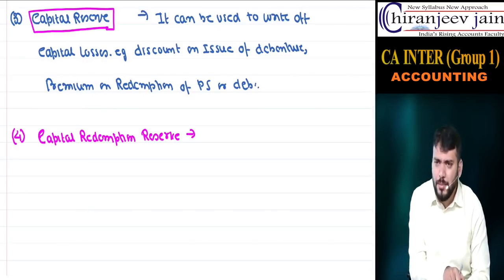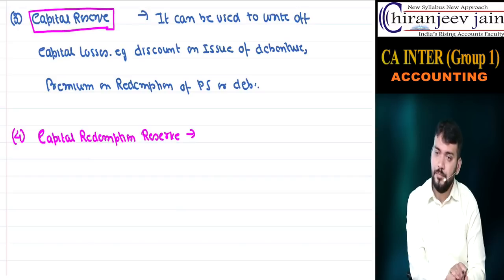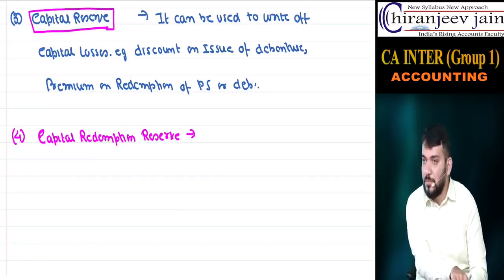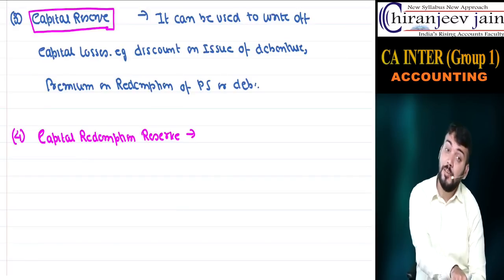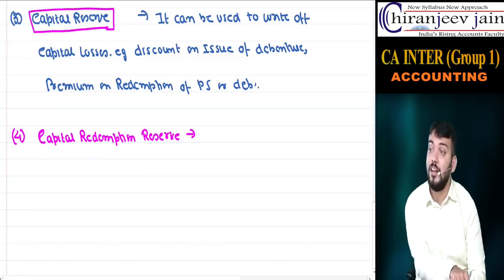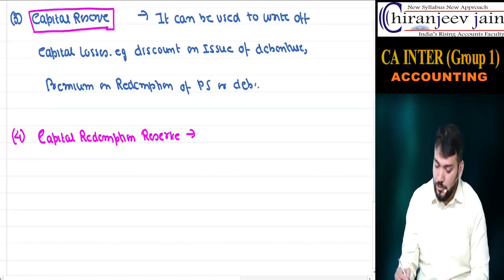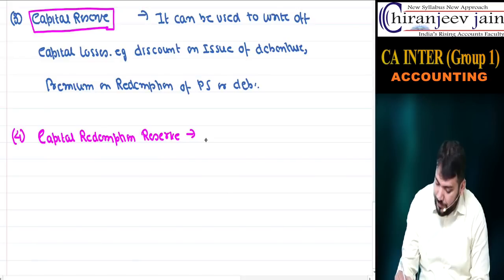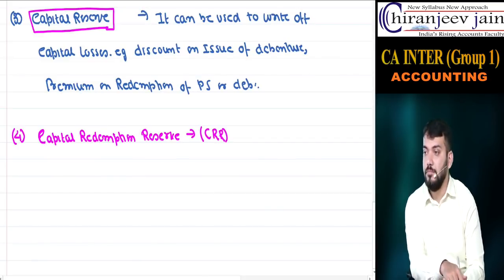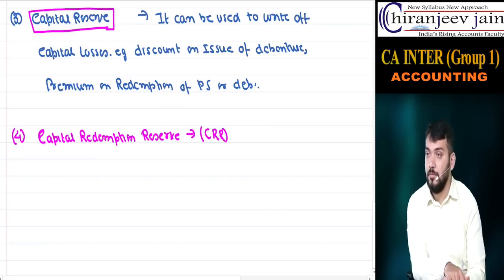So do you know about capital redemption reserve through CPT? Yes, you have done one chapter, redemption of preference shares. So at the time of redemption of preference shares, I think you have some idea about CRR. Do you know what is CRR?